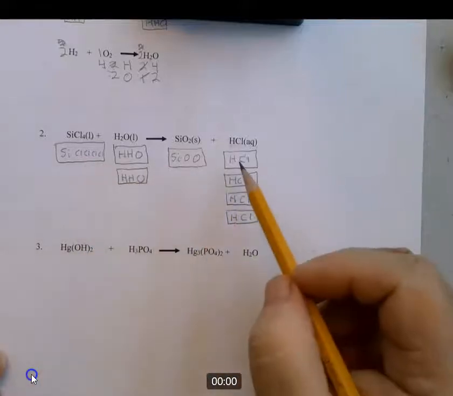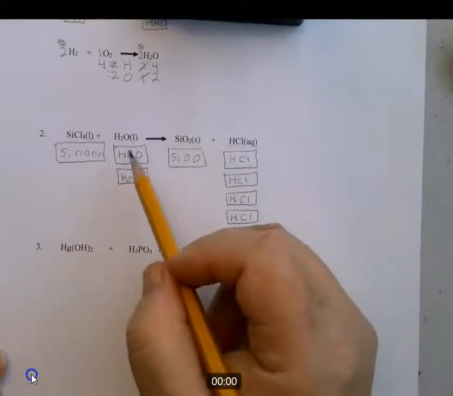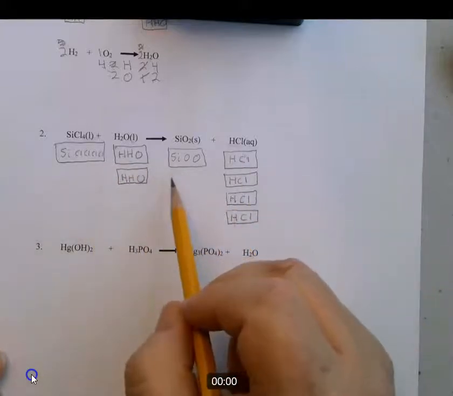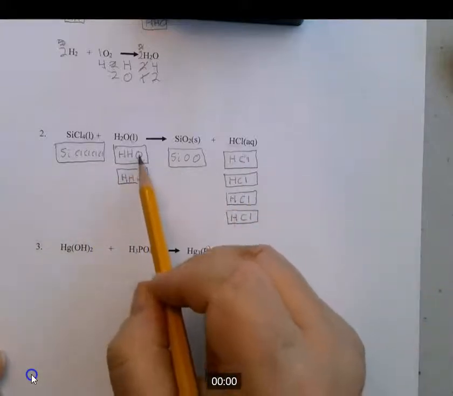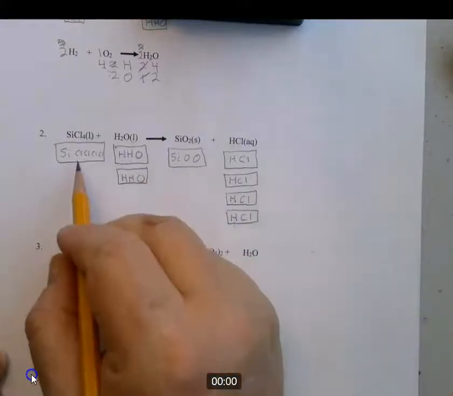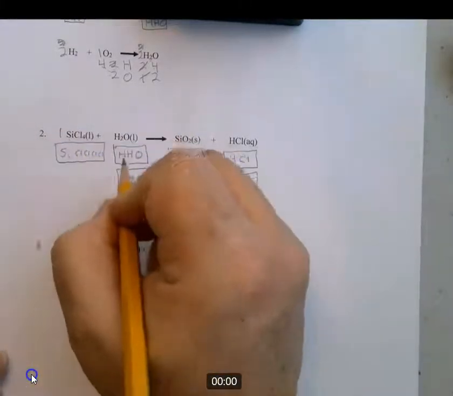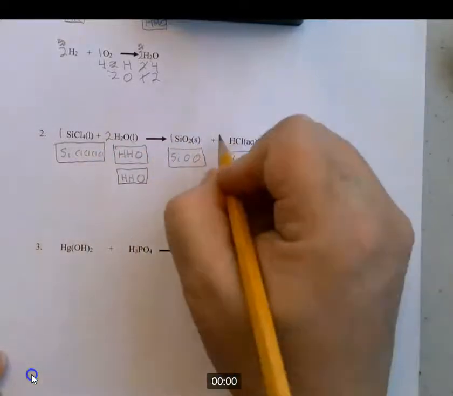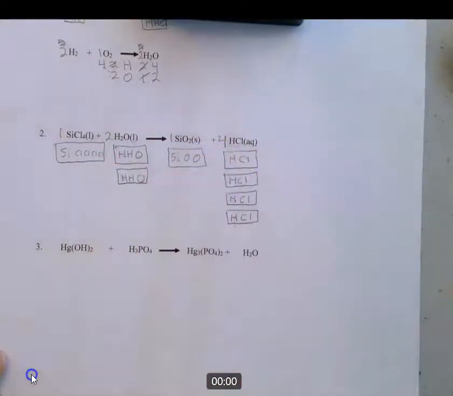Okay, so now chlorines are in balance, 4 and 4. Hydrogens are in balance, 4 and 4. Si is already in balance. And now that we've drawn that second box, we have 2 oxygens and 2 oxygens. So everything's in balance. So we have 1 box here, 2 boxes here, 1 box here, and 4 boxes there. And that's a balanced equation.